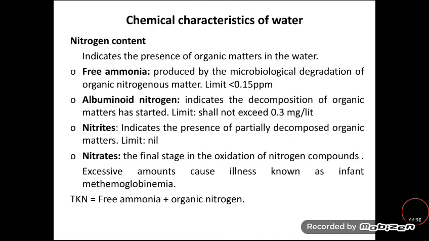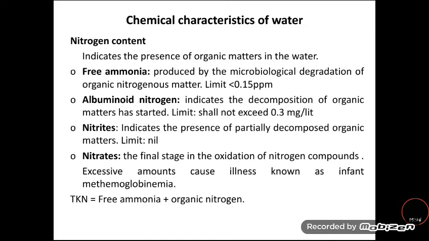Next one is nitrogen content. It indicates the presence of organic matter, and the four forms of nitrogen indicate the status of the decomposition of organic matter. Free ammonia indicates the initial stage, and albuminoid nitrogen indicates the start of decomposition. Nitrites indicate partially decomposed organic matter, and nitrates indicate the final stage in the oxidation of the nitrogen compound.